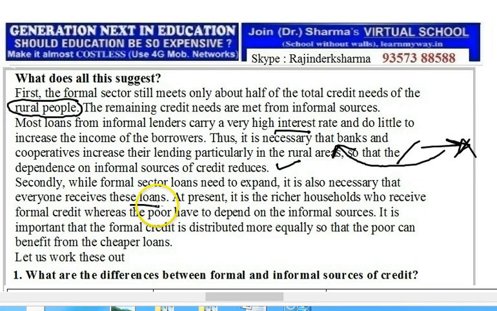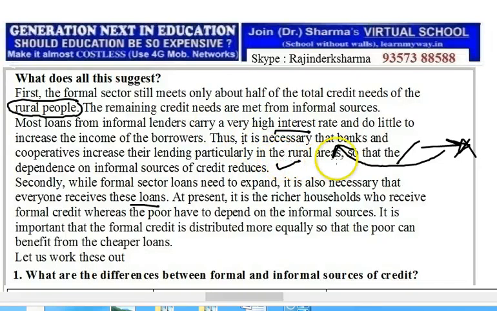but the people who do not have many resources, or who cannot show any collateral. So there should be some scheme by which they can also take loans.